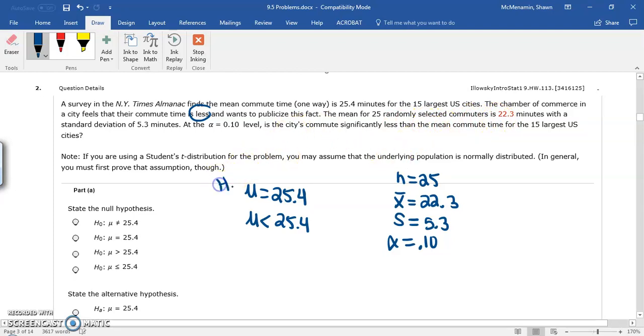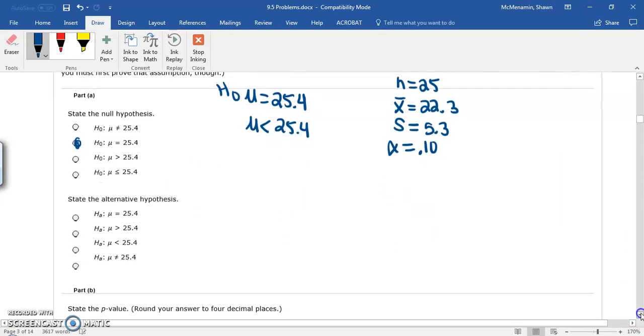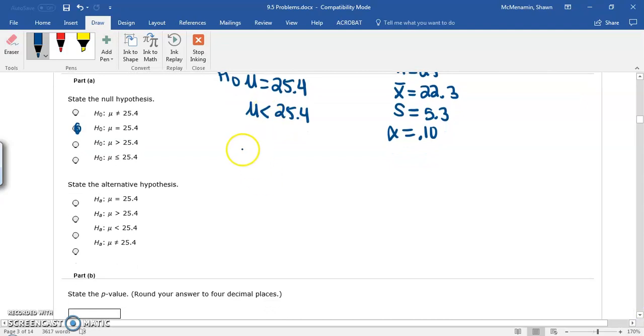The null always has an equal sign, so equals 25.4, so it's going to be this one. The alternative is less than 25.4, so less than 25.4 will be this one. State the p-value. So here we're going to use StatCrunch.